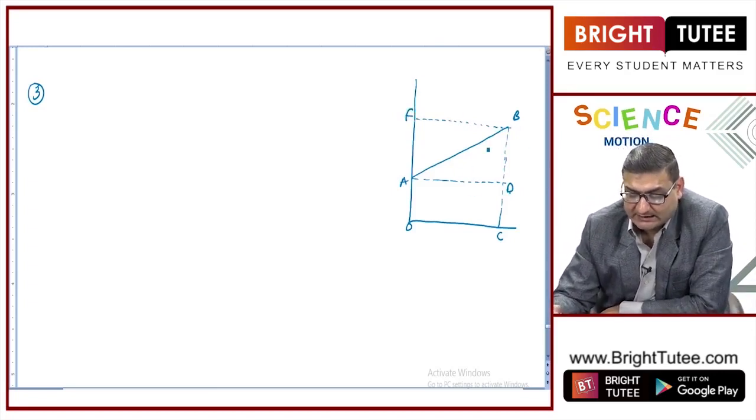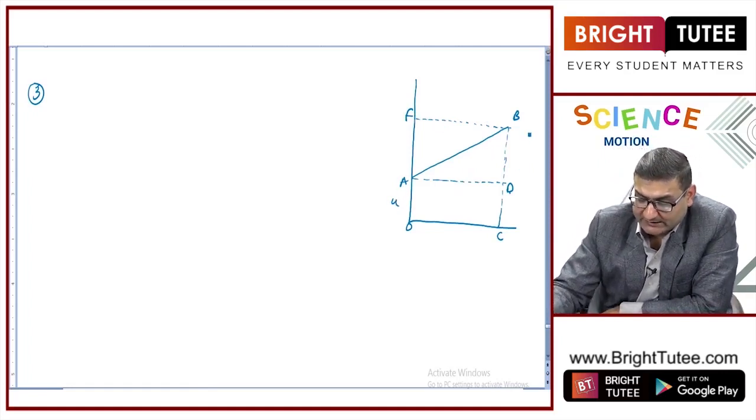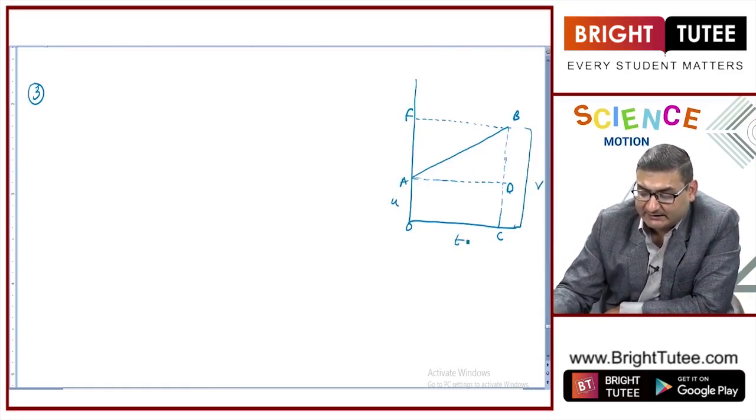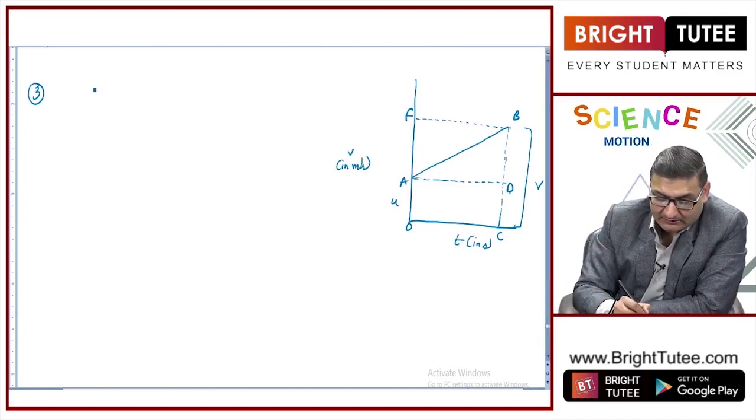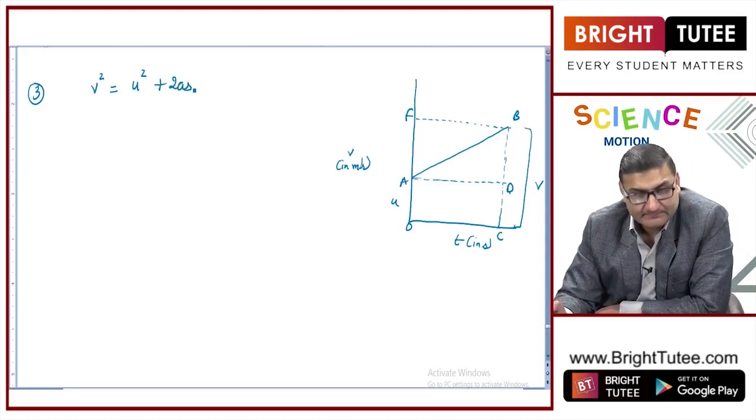So, this is the graph. This OA is represented by small u, this BC or CB is represented by v, and this AD or OC is represented by t. This is a velocity-time graph, so velocity is on the y axis in meters per second, and time in seconds. Now, the third equation of motion says v square is equal to u square plus 2as.